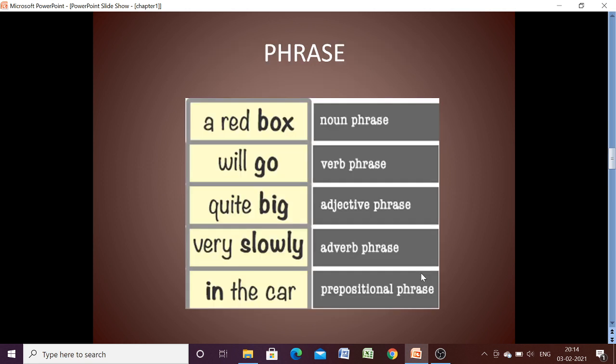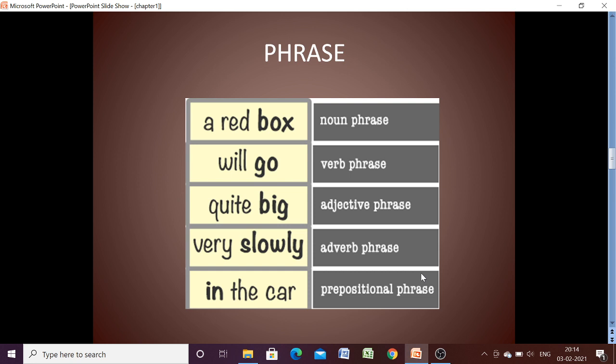Now we have the phrase. What is a phrase and how many types of phrase are there? A phrase is a group of words that stands together as a single grammatical unit. A phrase is a part of a clause or a sentence. There are different types of phrase: noun phrase, verb phrase, adjective phrase, adverb phrase, prepositional phrase, conjunctional phrase.